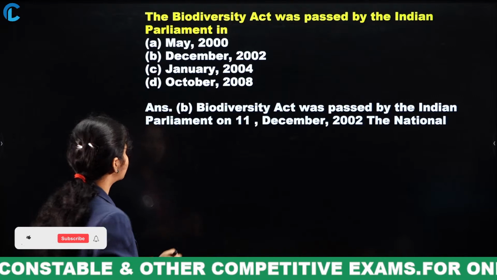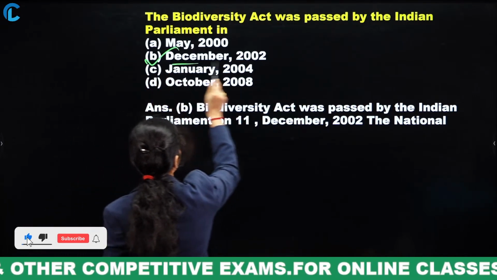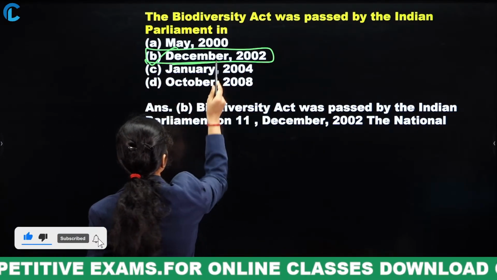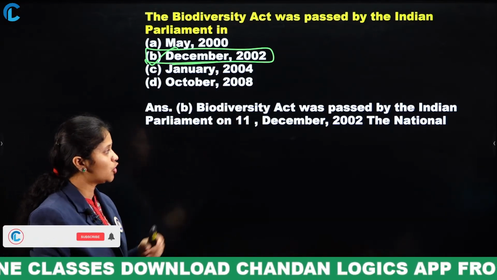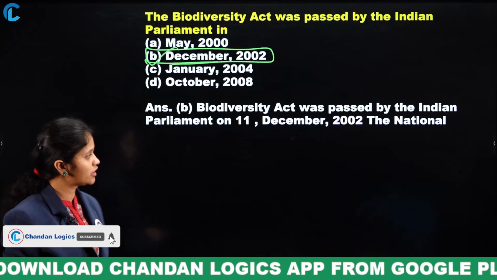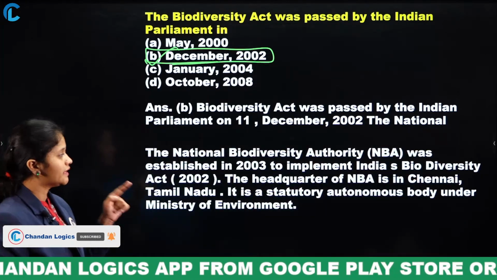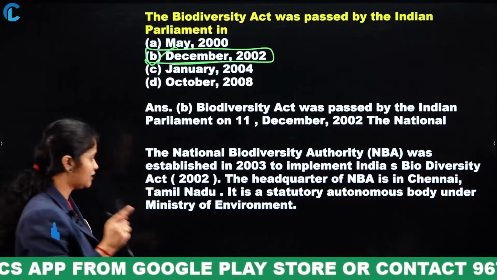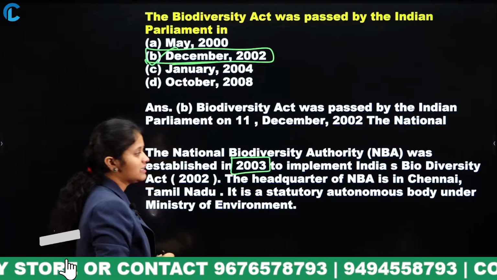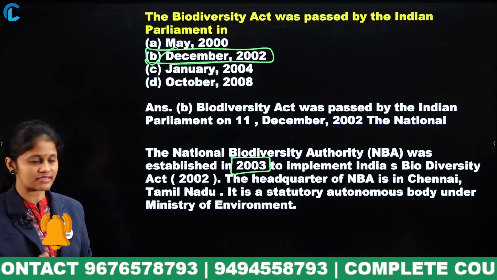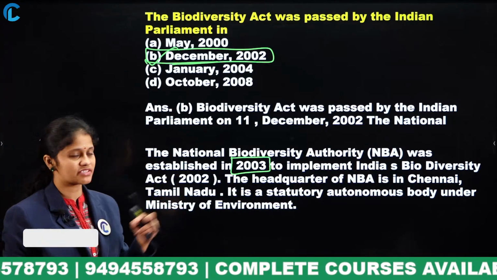Now let me move to your answer, that is December 2002. The Biodiversity Act was passed by the Indian Parliament on 11th December 2002, okay? And the National Biodiversity Authority, NBA, was established in the year 2003. Then what is the objective of establishing this National Biodiversity Authority?